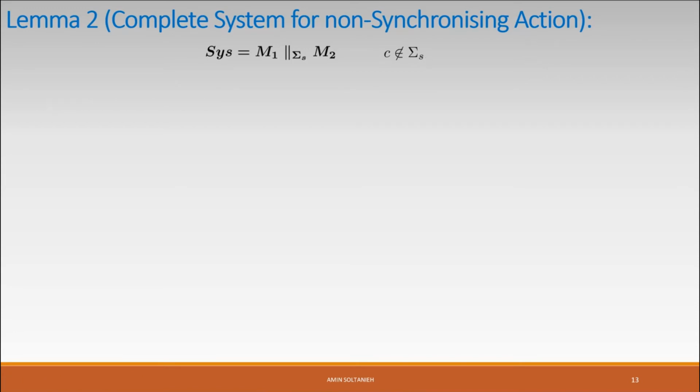Remember from the motivating example in the first slides, sometimes it is possible to add action C to the synchronizing set with some self loops, and we can reconstruct the system. But it is not always possible. Sometimes it is dangerous. Sometimes it creates some spurious or wrong transitions, and I will explain what these are.